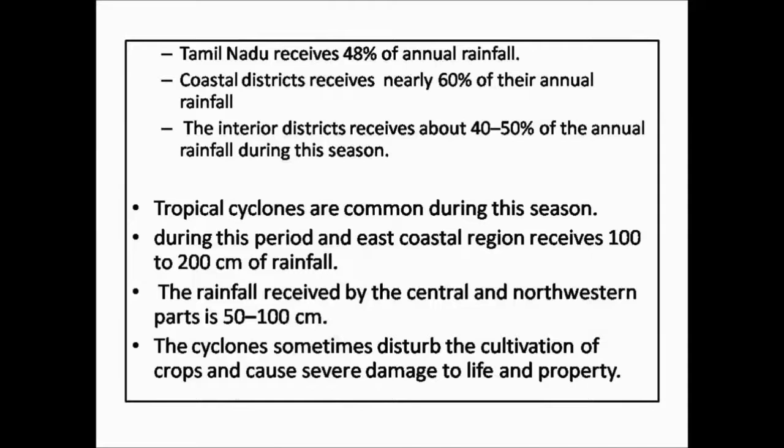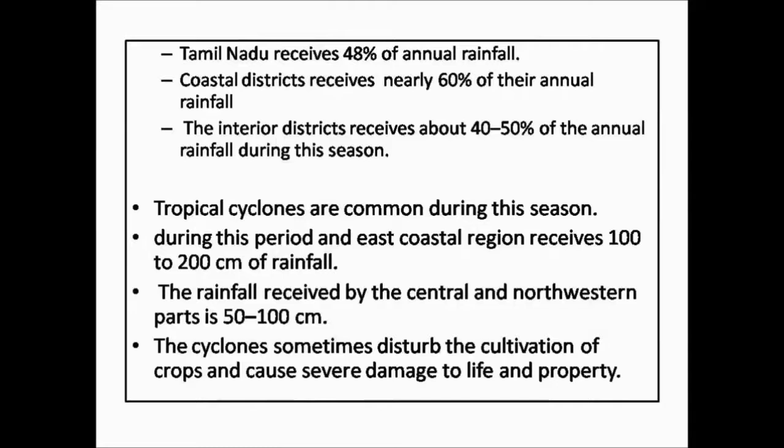Tropical cyclones are common during this season. Nisha Puyal and Gaja Puyal, all these cyclones occurred during this northeast monsoon season. During this period, the east coastal region receives 100 to 200 centimeters of rainfall.